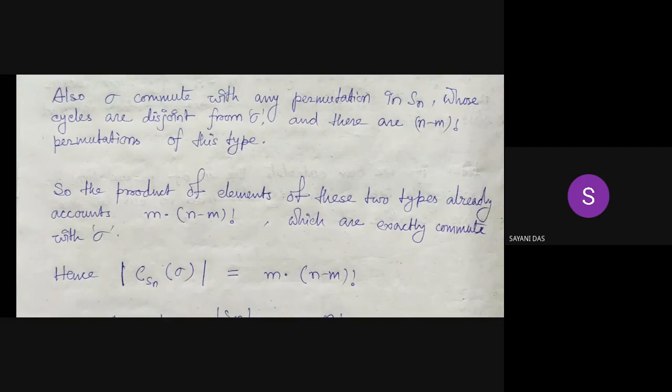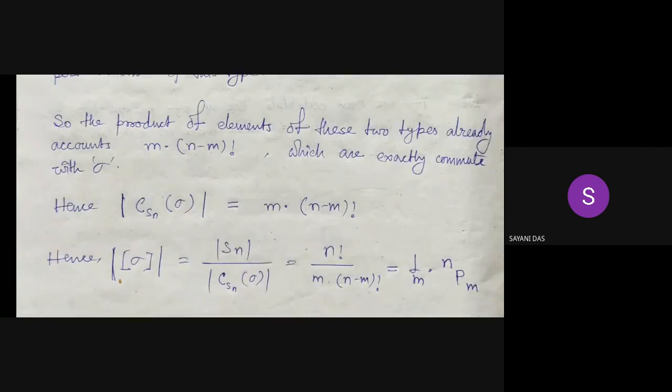The product of these two types of elements also commutes with sigma, and so we have m times (n minus m) factorial elements in Sn which commute with sigma. Hence the order of the centralizer subgroup of sigma is m times (n minus m) factorial, and hence the order of the orbit represented by sigma is equal to the order of Sn divided by the order of C_Sn(sigma), which is n factorial divided by m times (n minus m) factorial. Clear?